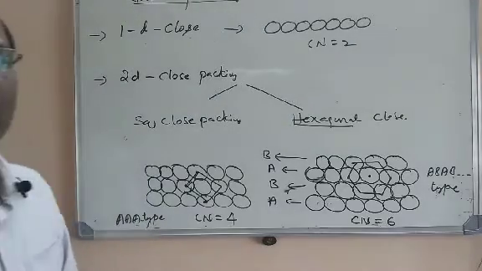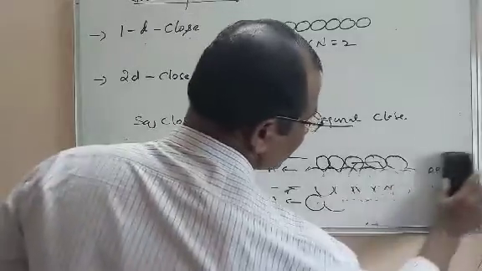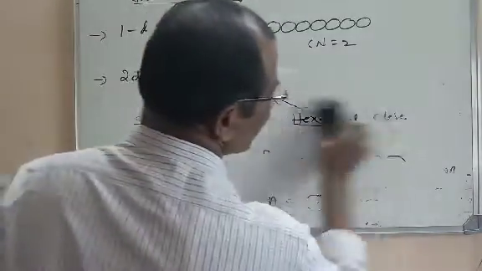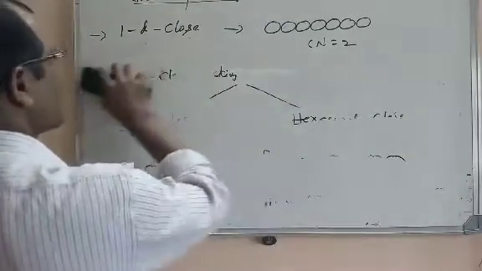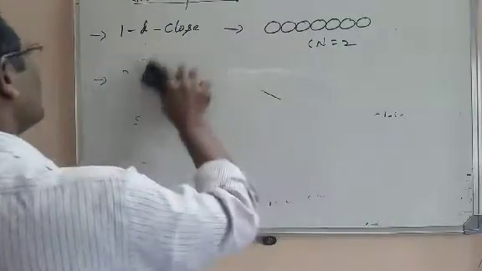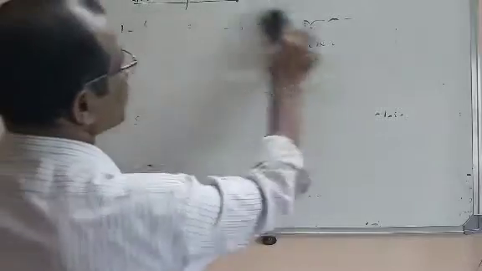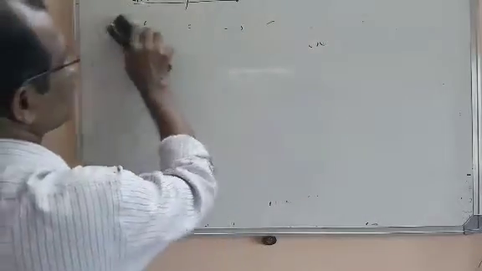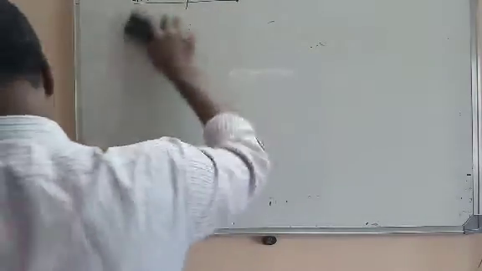So a true close packing that exists in a crystal is 3-dimensional, but it is built from the 1-dimensional and 2-dimensional close packing structures. Now let us study the 3-dimensional close packing structures in crystals.